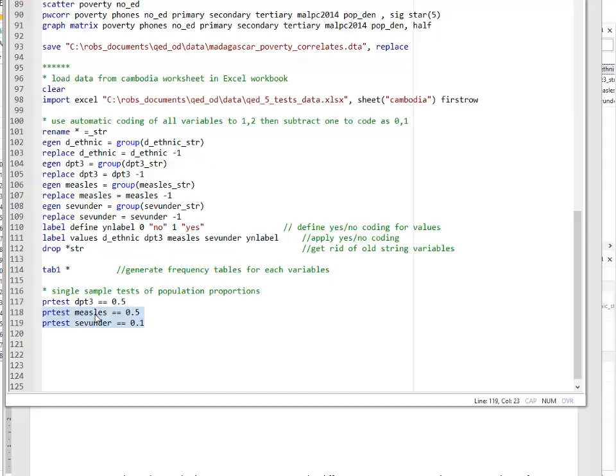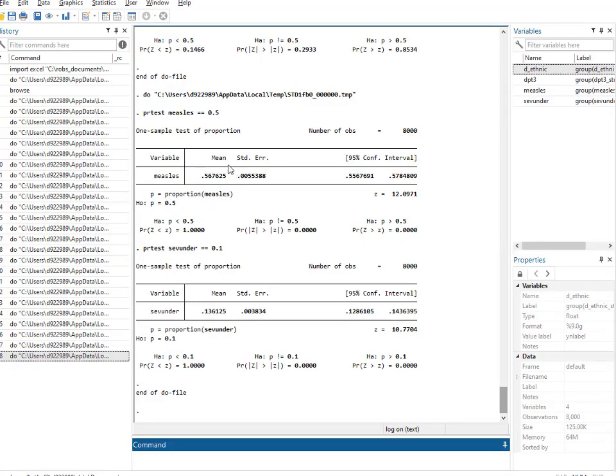Have a look back and see how we interpret the results. For the first one, if we assume that measles immunization in the whole population is 50%, the chance of getting a difference as high as we did, above 50%, we got 56%, is indeed 0.000, so incredibly unlikely. That's one of the strongest results we have got so far in these tests: definitely at 1%, even at 0.1%, you can reject the null hypothesis. This gives very strong evidence that the vaccination level in the population is greater than 50%.